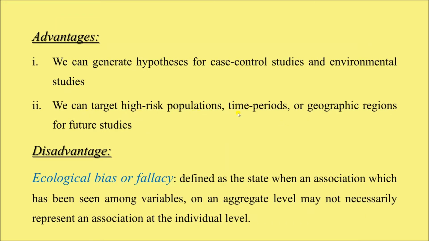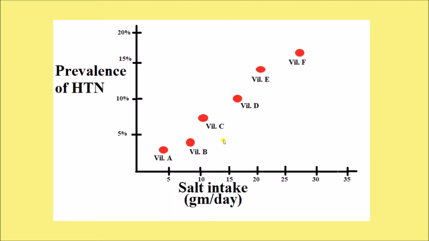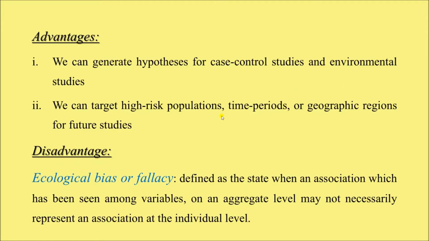We can target high risk populations, time periods or geographical regions for future studies. In this example we can say that village F, village E, village D, all these villages have populations with higher prevalence of hypertension as compared to village A, B and C. So of course these populations are at higher risk. But high risk individuals cannot be found out from ecological studies.